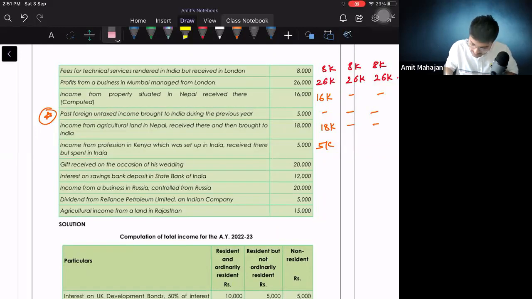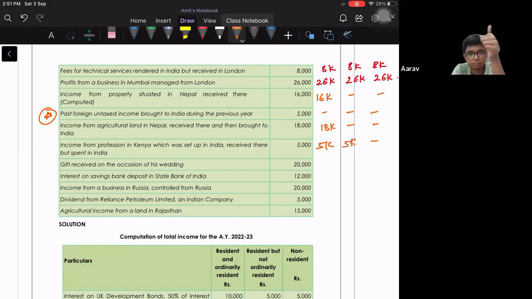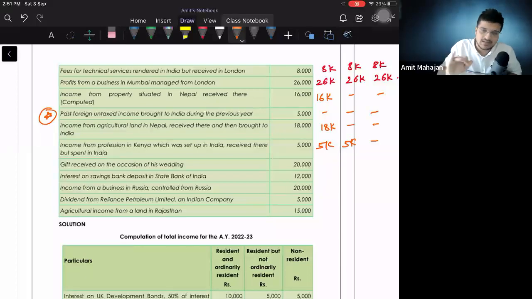But can I say for RNOR something will come? Something matlab 5,000 because the profession was set up in India. And such foreign incomes are taxable for RNOR. ठीक है? Next, gift received on the occasion of his wedding, 20,000. Can I say wedding पे मिला है तो everything will be 0 because 50,000 से कम है, so it will not be taxable. Wedding पे मिला है तो कुछ भी tax नहीं होगा, किसी से भी मिला तो भी.